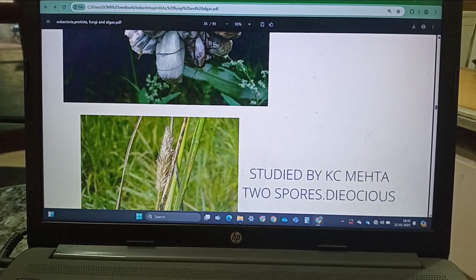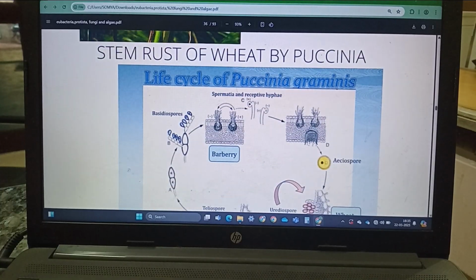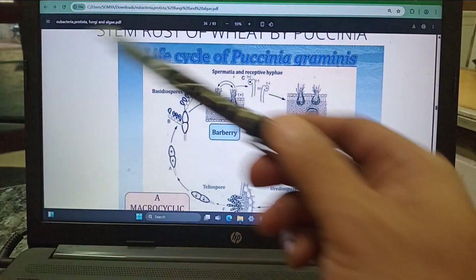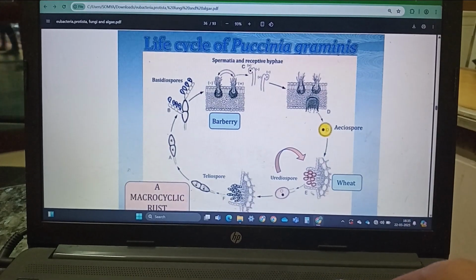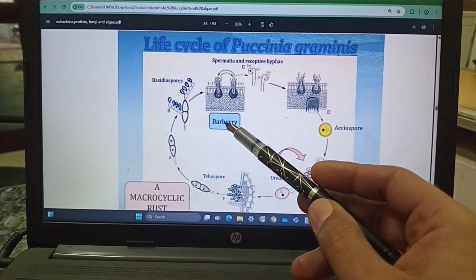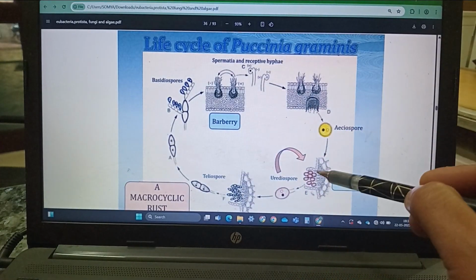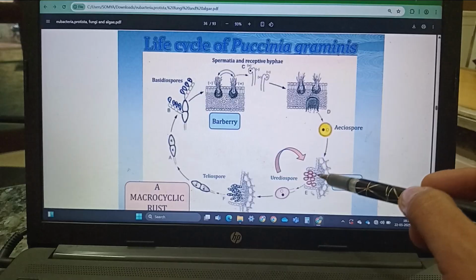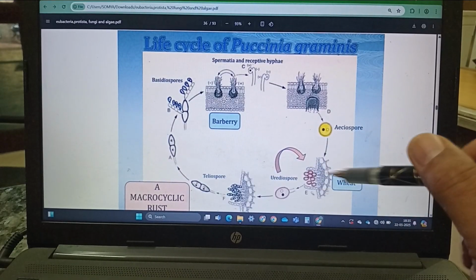The rust fungus is caused by Puccinia, which was studied extensively by K.C. Mehta, who found that Puccinia needs two hosts for completing its life cycle, one is the wheat, the other is the barberry, and various types of spores are produced. This is the basidiomycetes. The infective spores on the wheat are aeciospores and uredospores.